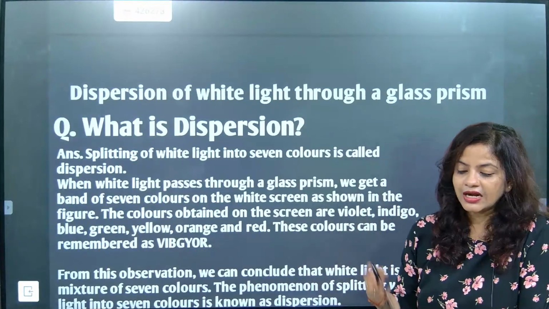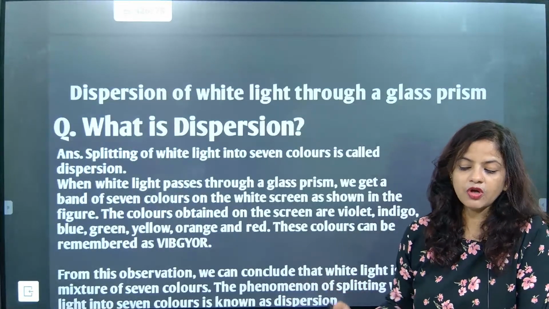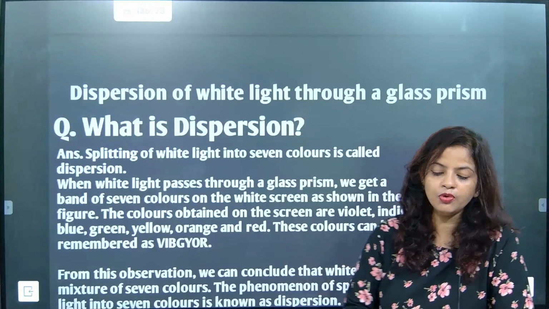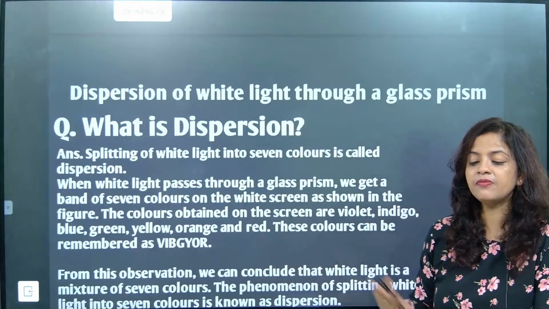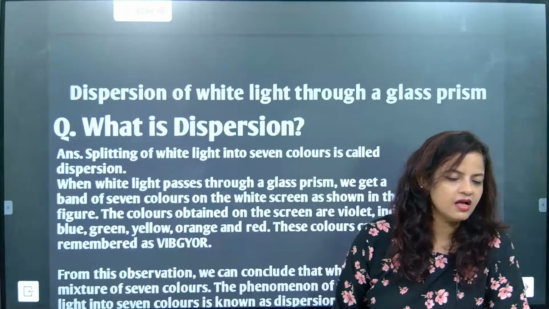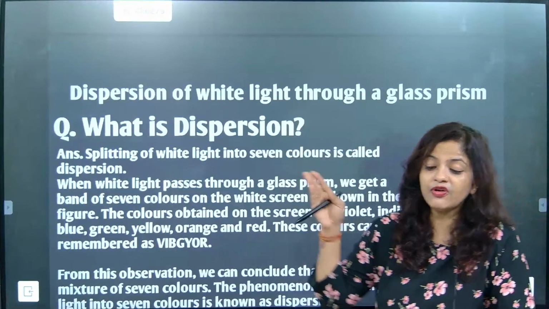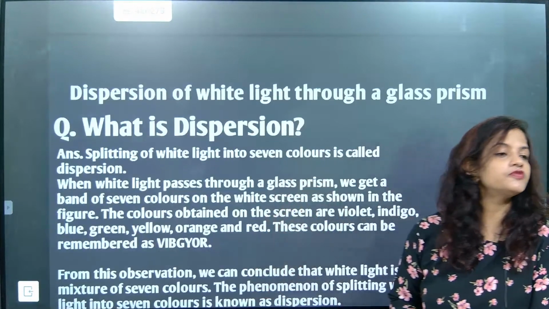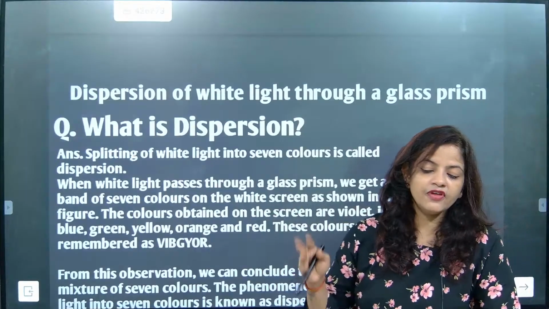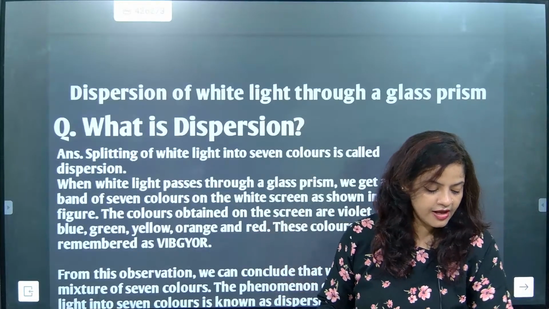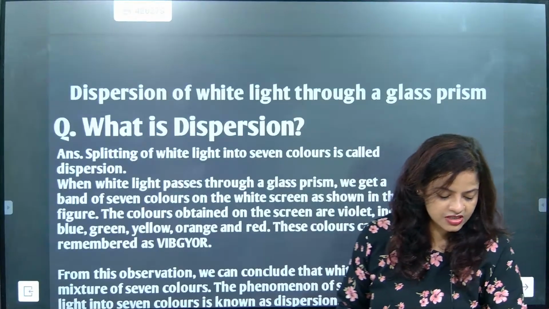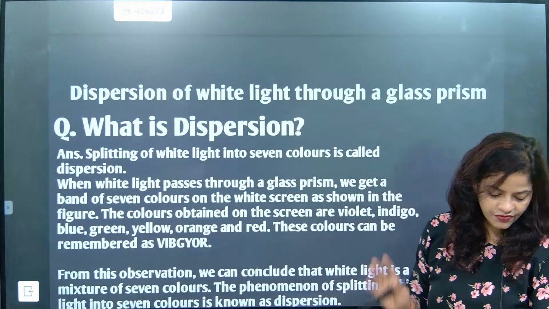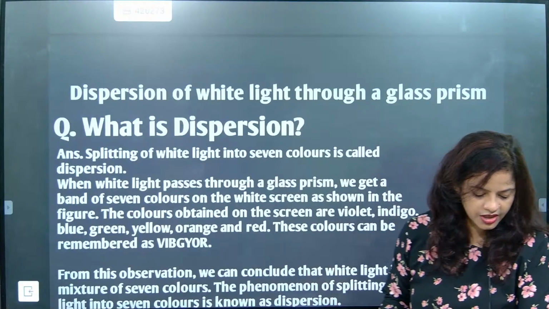Now, what is the starting color for it? So we will be talking about violet, indigo, blue, green, yellow, orange, and red color, and they can be remembered as VIBGYOR. Correct? The seven colors of specific wavelength, we are going to study here.